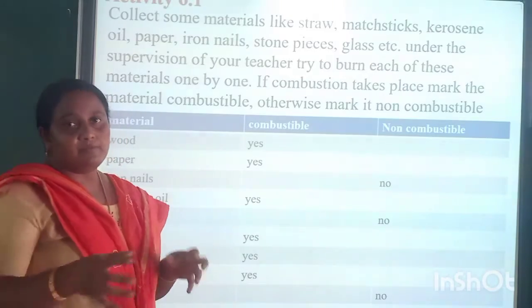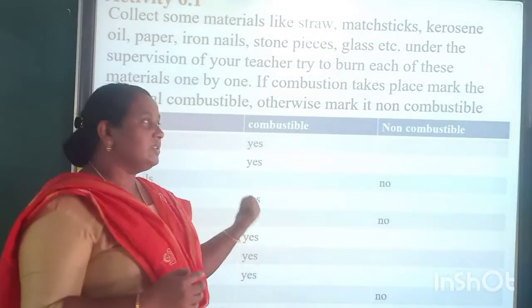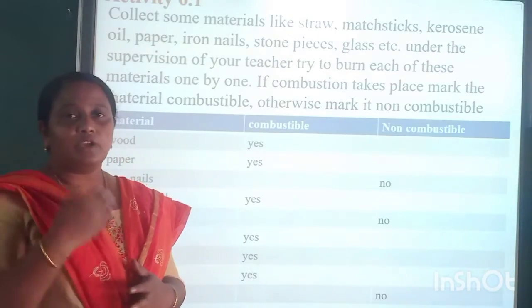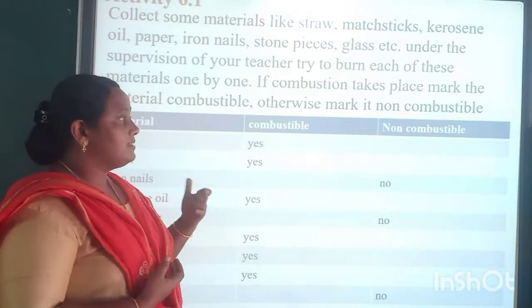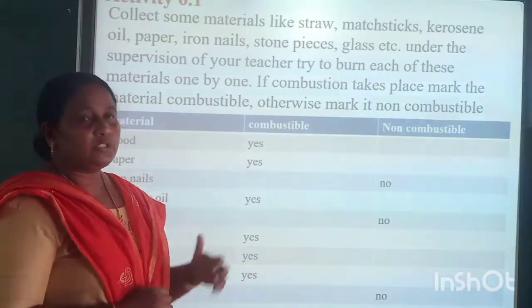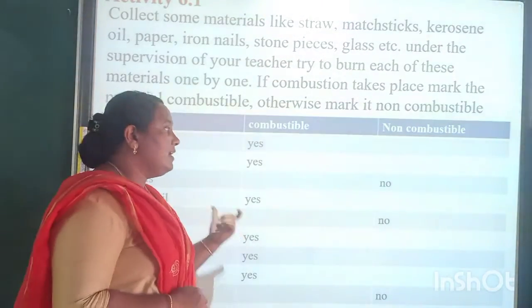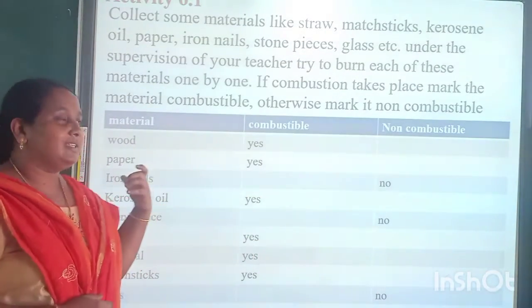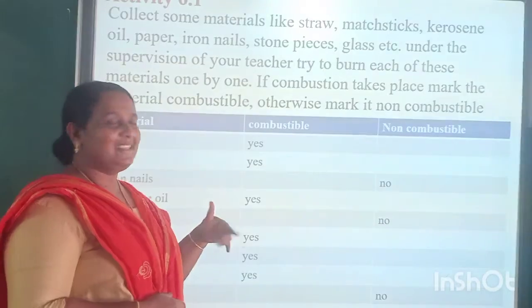It is not possible to do this activity in our school. So at home, only in the presence of your parents, try to do this activity. Here, the result is given by me itself.